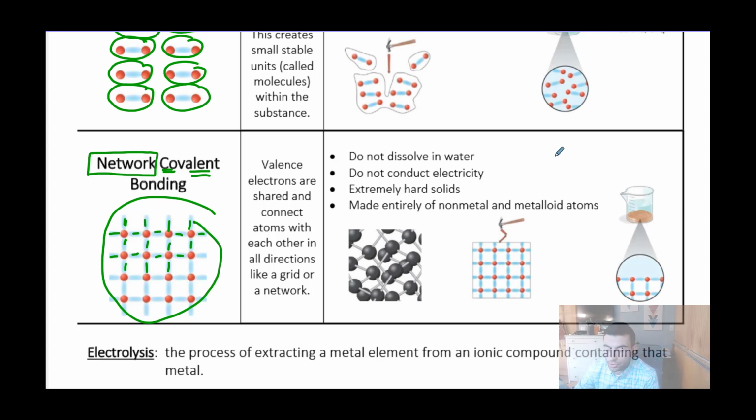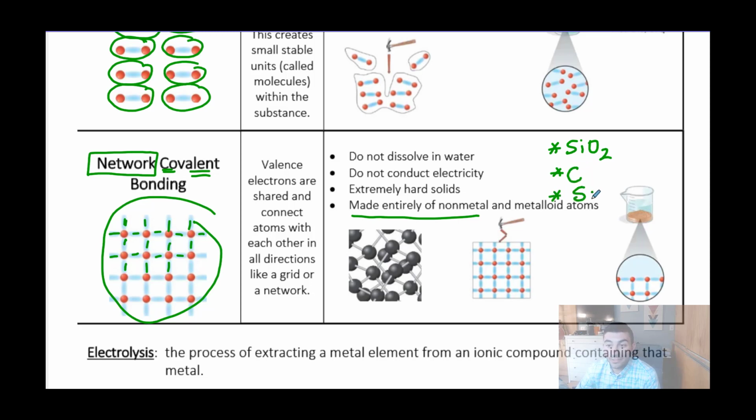And it's hard to determine by the formula because these are made of entirely nonmetal and/or metalloid atoms. There are a few that we went over that you should be familiar with though. SiO2, which was sand or quartz. We have diamond, which is carbon.